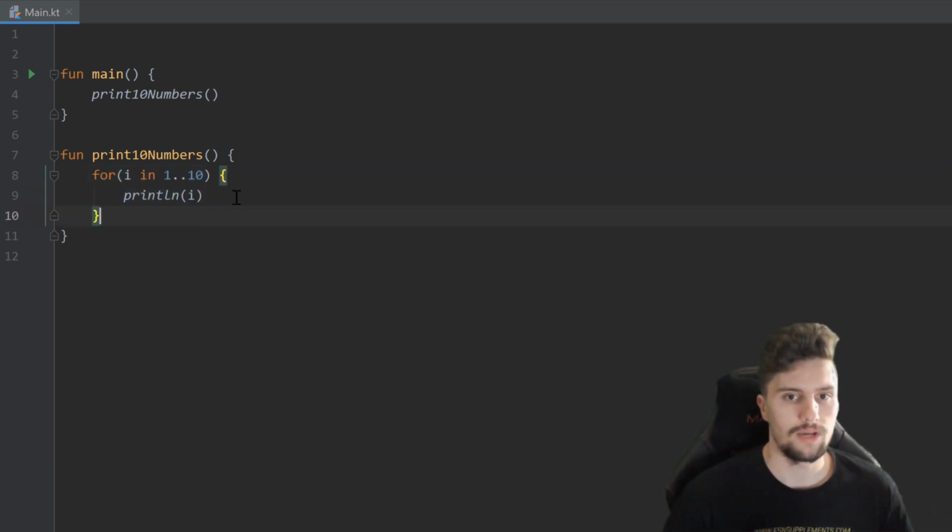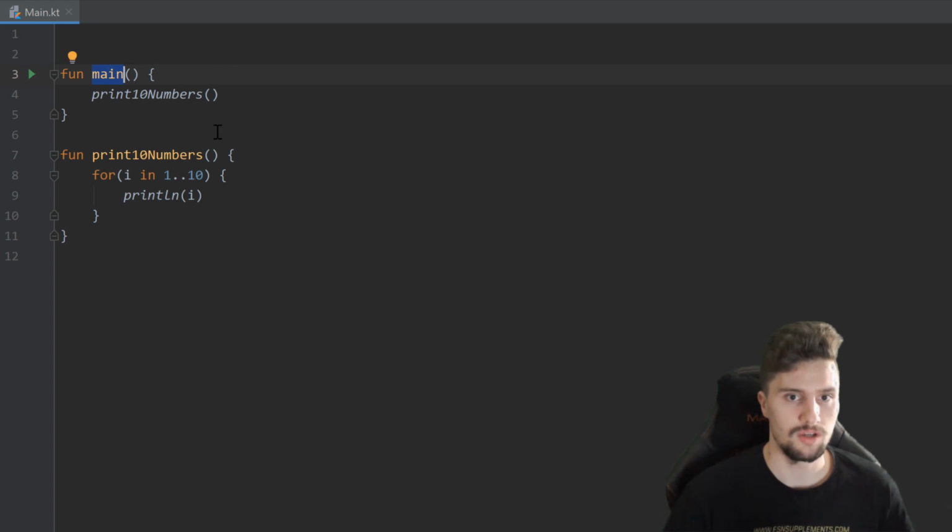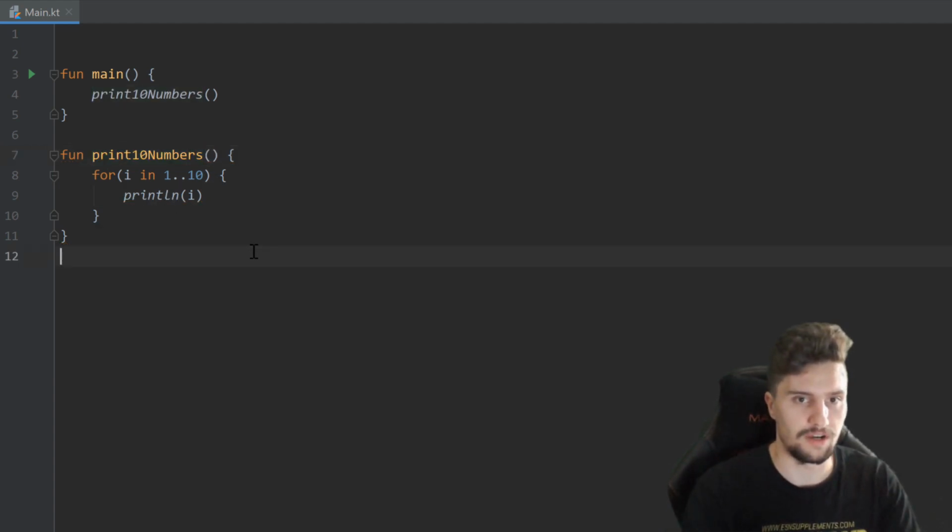So why do we actually have these empty parentheses here? The reason for that is we can use these to specify parameters for our functions. So if our function would rely on outside input, so for example, if we would want to give a value that we only have in our main function to our printTenNumbers function, then we could do that in these parentheses here. And let's actually specify another function here.